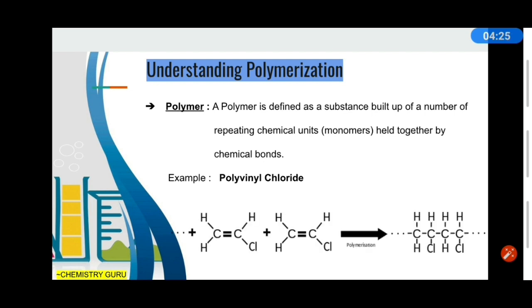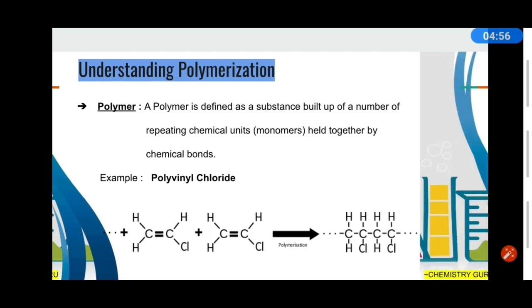When we talk about the polymerization process, monomers are participating in the chemical reaction. These are the vinyl chloride monomers. A series of vinyl chloride monomers are involved in this reaction, in the process of polymerization, and they are forming a polymer called polyvinyl chloride. So I hope this concept is clear now.